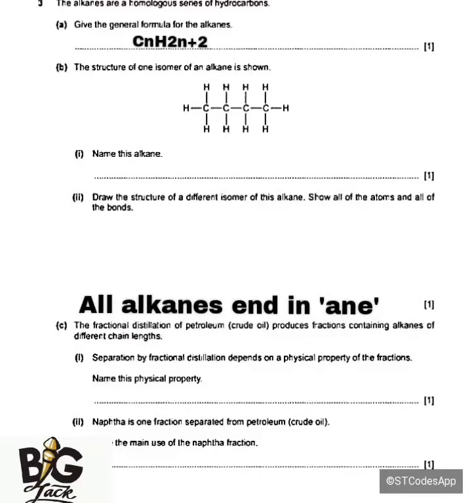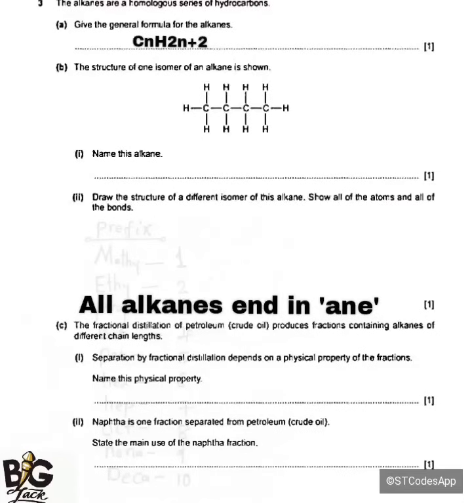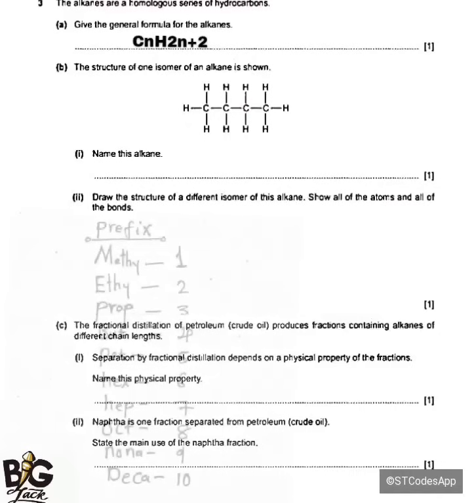Those are examples of compounds falling under alkanes. Now let me give you the prefixes that are going to help you remember all these. The first one is meth. Meth is a prefix. Whenever you hear the word meth, the number of carbon atoms is going to be 1, so the value of n is 1.